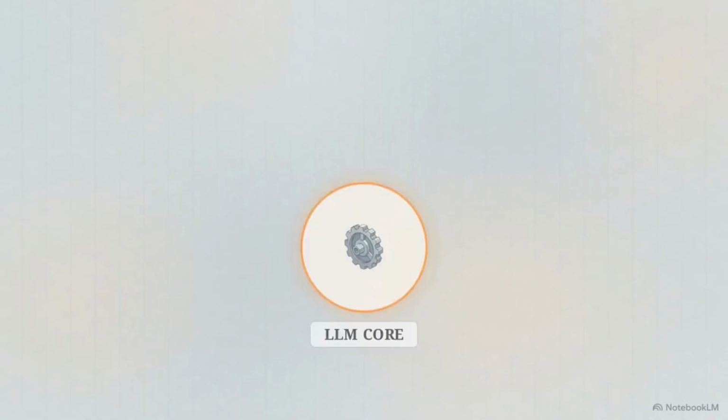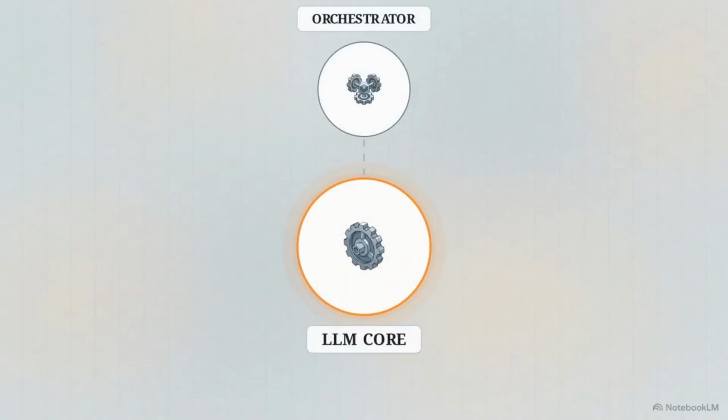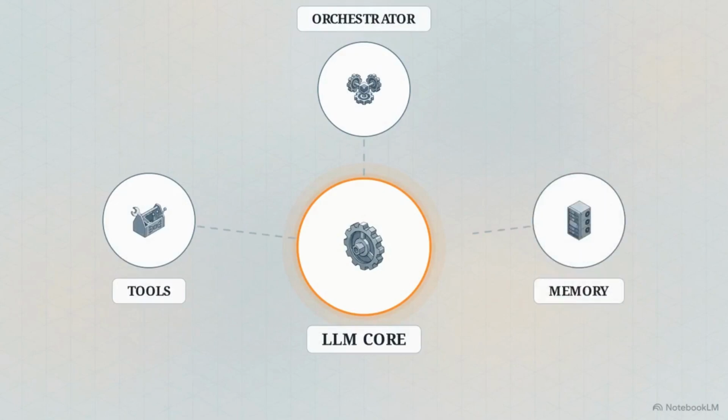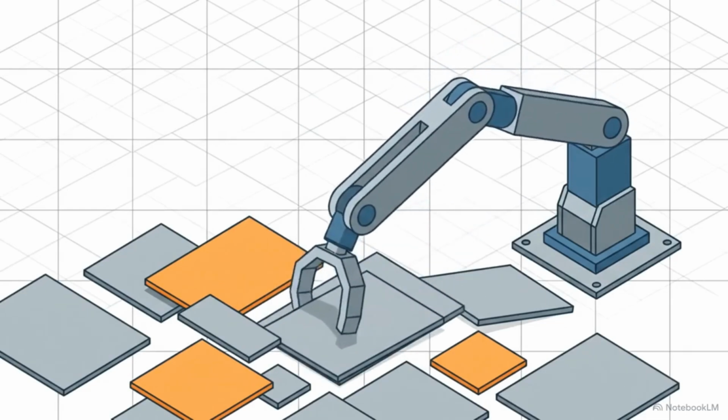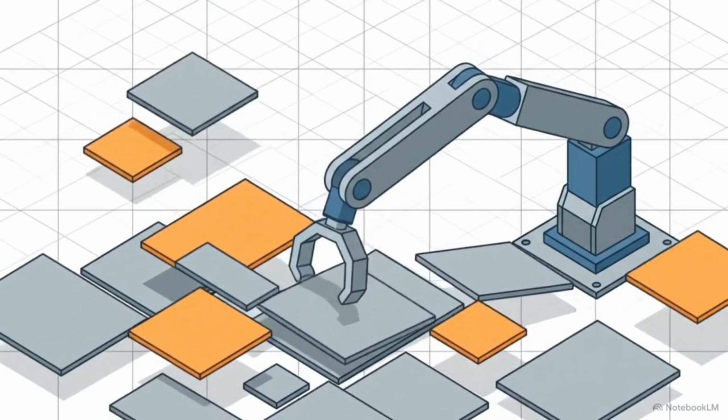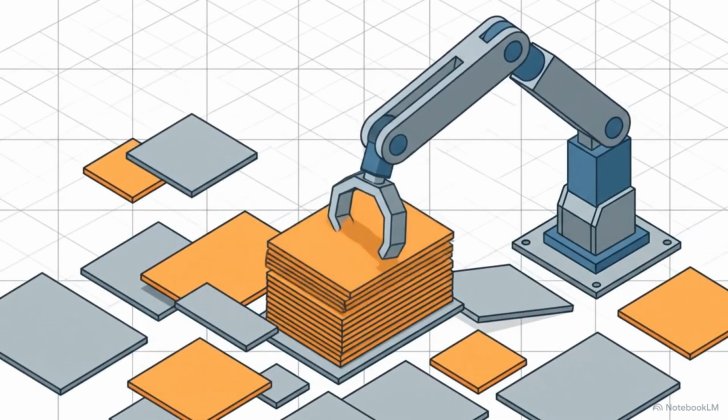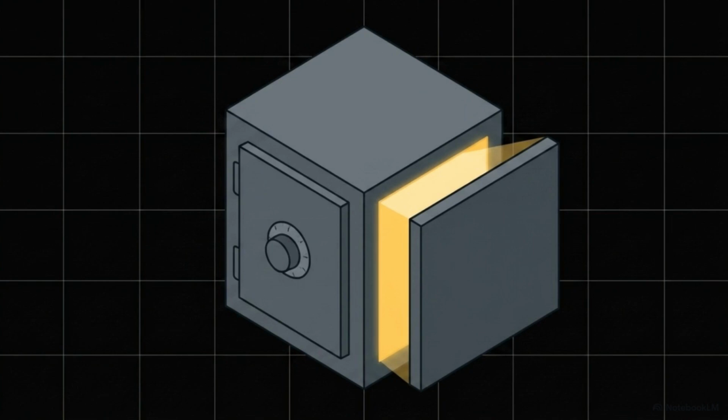It is an orchestrator managing state, interacting with tools, querying a tiered memory system, and feeding highly specific context into a language model core. The transition from an amnesic pattern matcher to a continuous intelligent agent depends on a shift in design. Raw reasoning power is not the bottleneck. True agency is built on treating memory as a dynamic, engineered filing system.